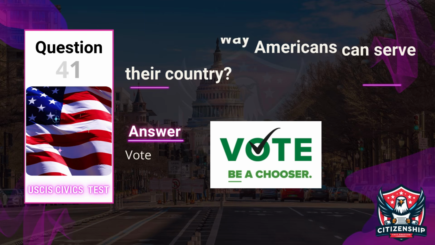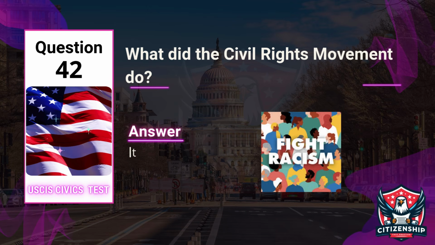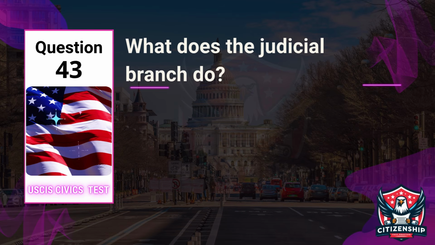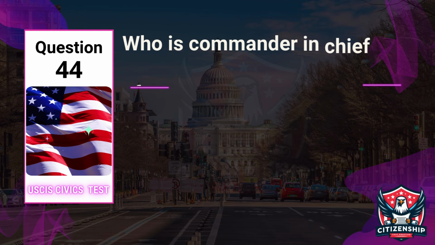Answer: Vote. Question 42. What did the Civil Rights Movement do? Answer: It fought to end racial discrimination. Question 43. What does the judicial branch do? Answer: Reviews laws.